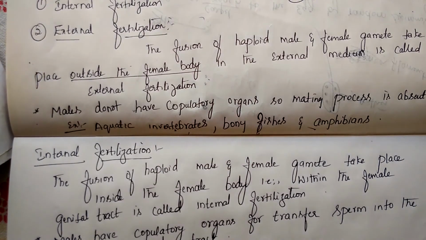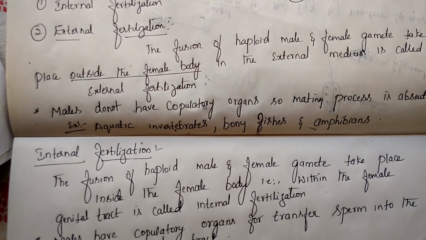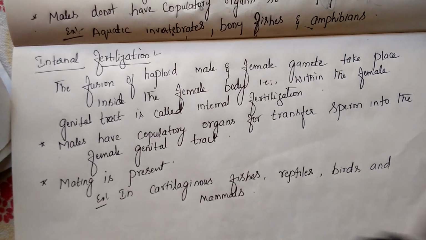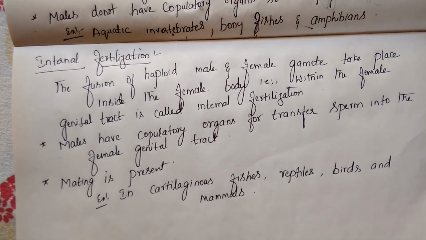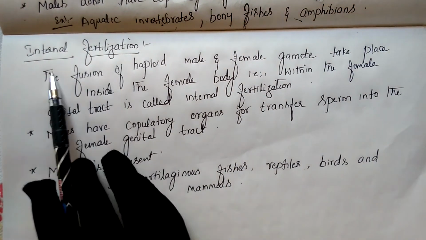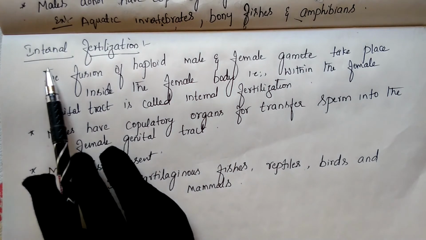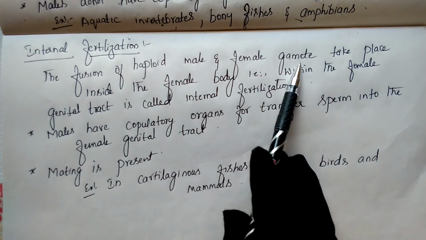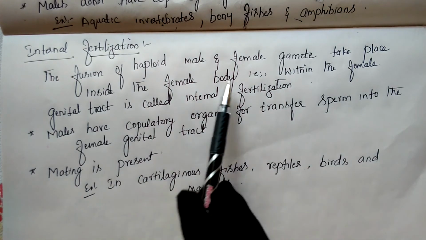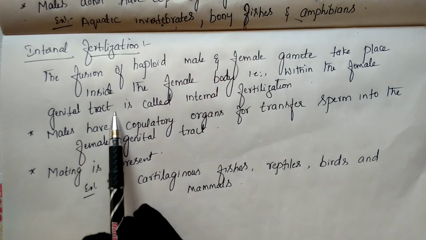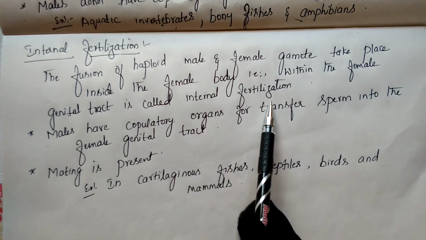Next comes internal fertilization. Internal means inside. Fertilization that takes place inside the body of the female is called internal fertilization. The fusion of haploid male and female gametes takes place inside the female body. Inside the female body means within the female genital tract.